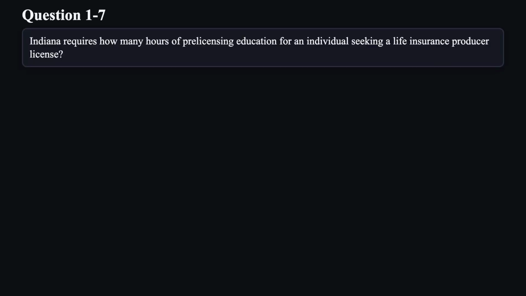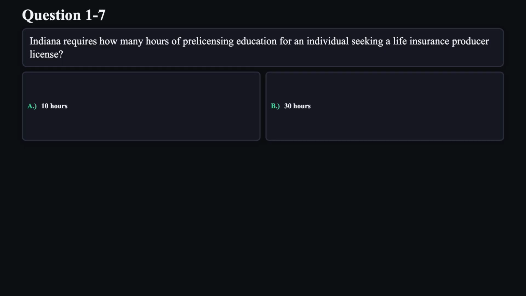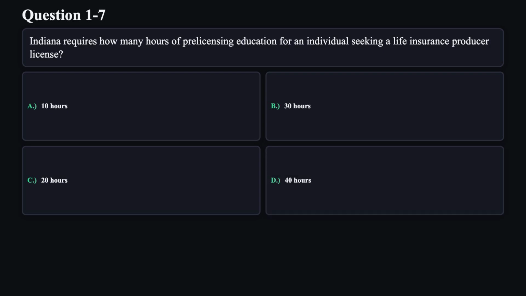Question 7. Indiana requires how many hours of pre-licensing education for an individual seeking a life insurance producer license? A. 10 hours. B. 30 hours. C. 20 hours. D. 40 hours.